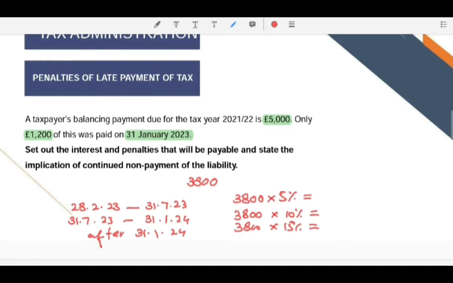While interest is payable from 31st January 23 up to the date of payment. Whatever period it is, interest would be charged for that period at the rate of 2.6%.